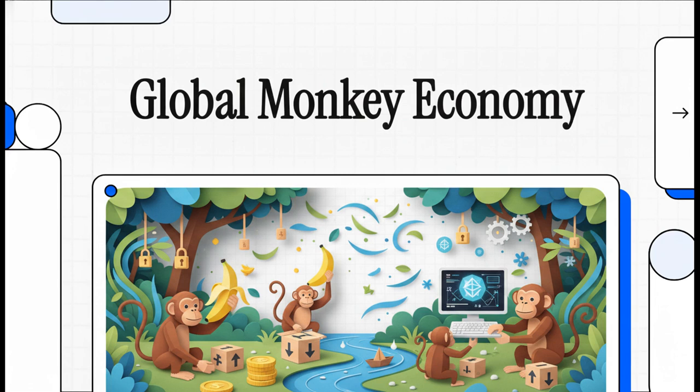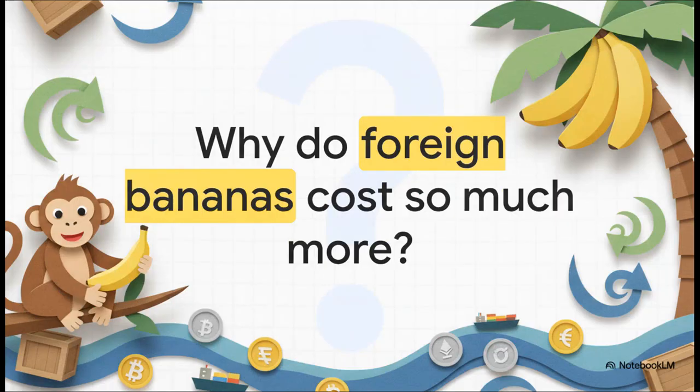But we're going to do it through a lens that's kind of whimsical, yet totally spot on. We're talking about the global monkey economy, tariffs, trade, and crypto. Because it turns out, by looking at how a theoretical jungle operates, we can actually get a perfect read on the very real forces shaping our own global markets today. Okay, let's dive into this.